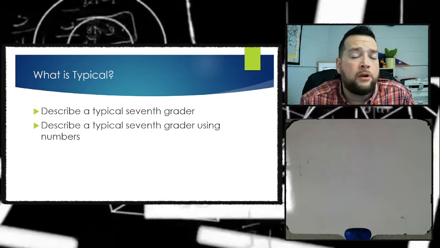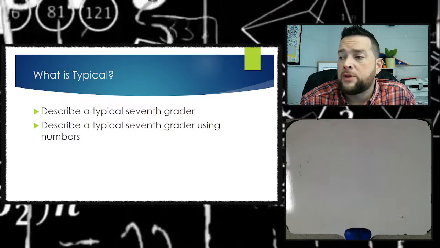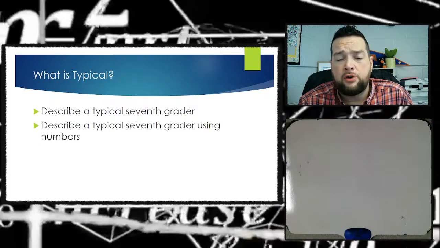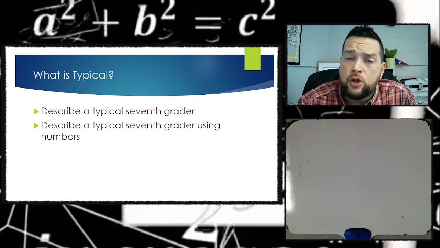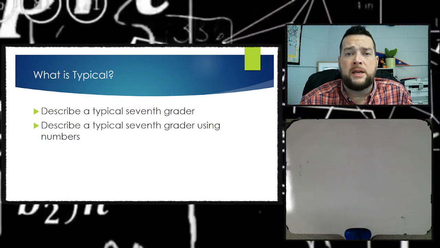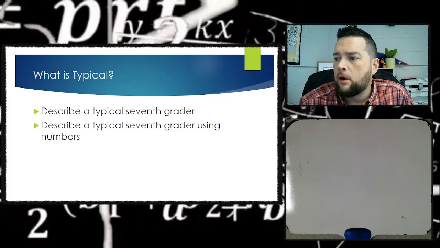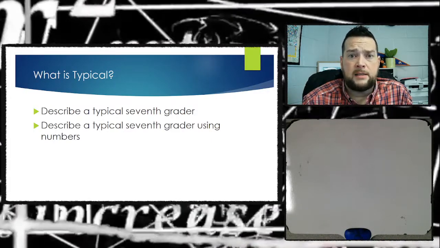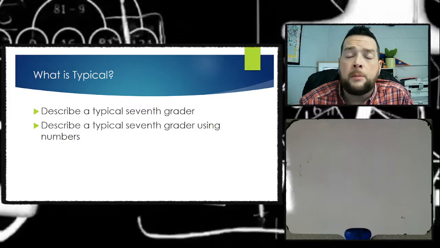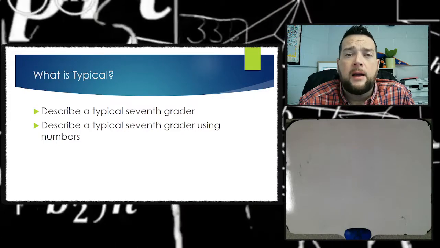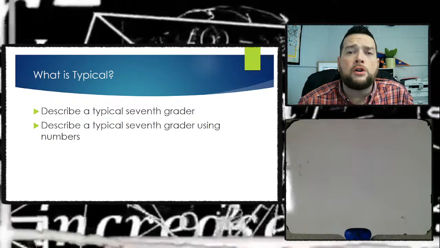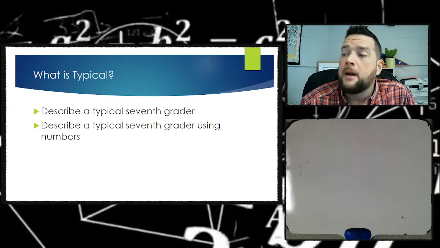I kind of started out doing that when I was describing the typical seventh grader, but you could use an age. A typical seventh grader is between 12 and 13 years old. Does that mean all seventh graders are 12 or 13 years old? No, some of them are younger, some of them are older, but by and large, most seventh graders are between 12 and 13 years old. You could maybe use a shoe size. A typical seventh grader, I don't know, maybe a size 6 or a size 7. A typical seventh grader is maybe around 5 foot. There are all sorts of different numbers that you can use to describe a typical seventh grader.